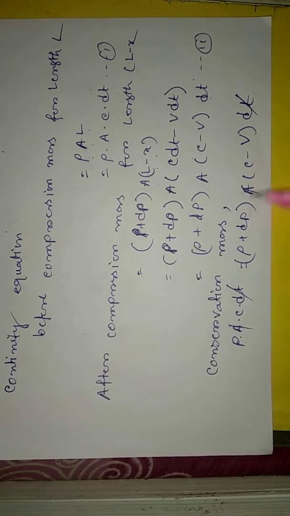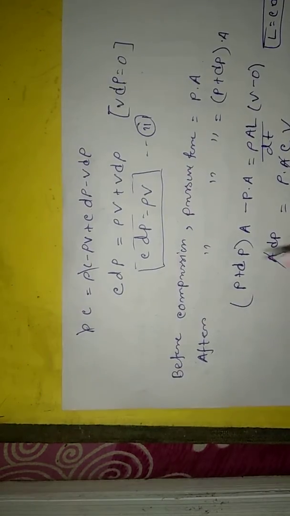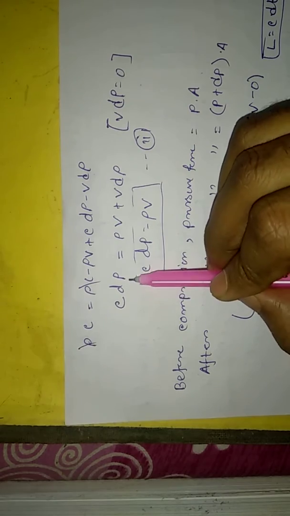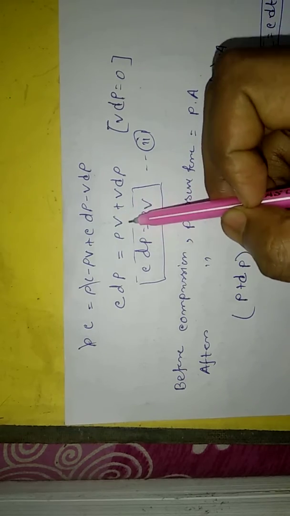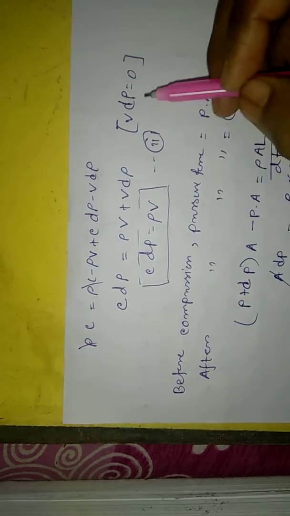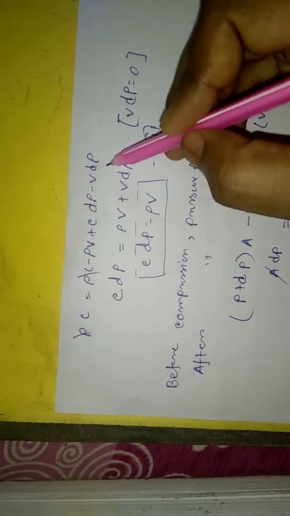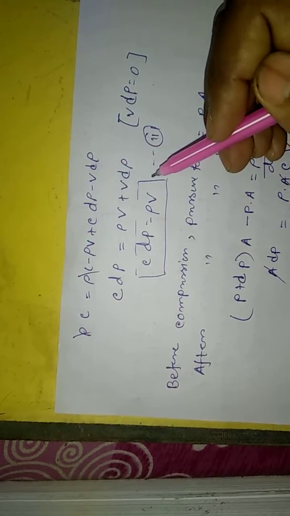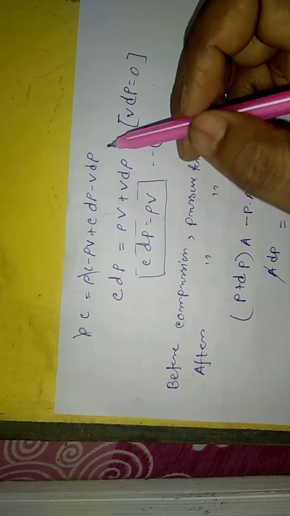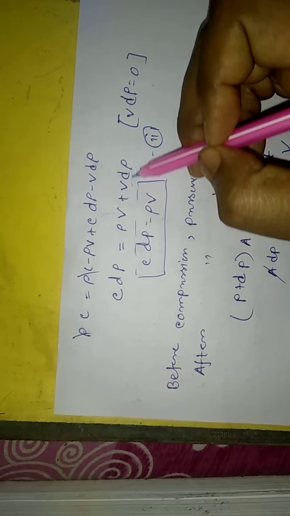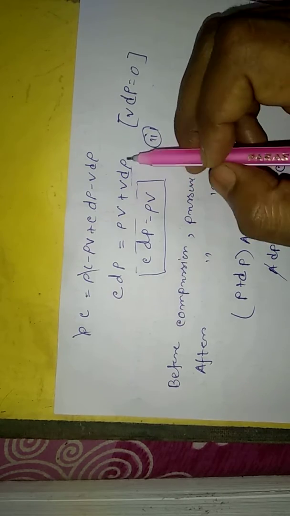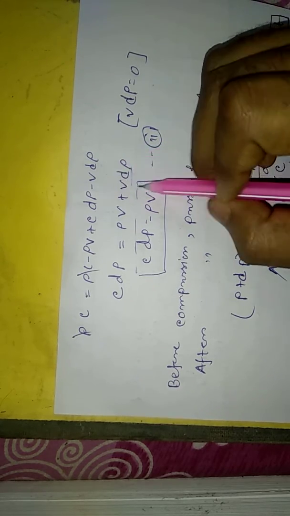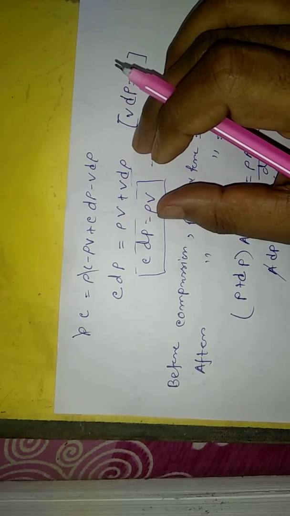So ultimately the equation becomes C d rho is equal to rho V plus V d rho. Here V d rho becomes 0, because the density change is very small.